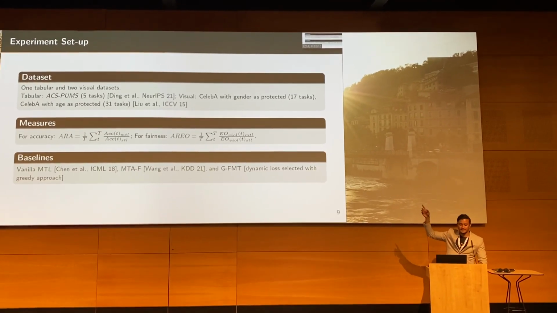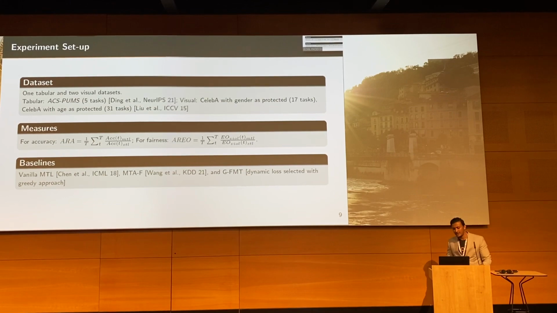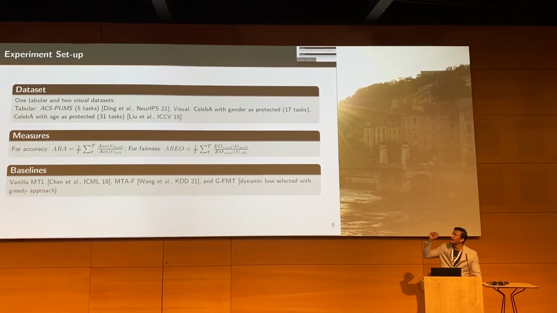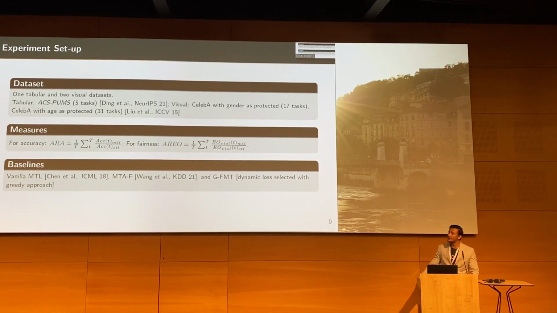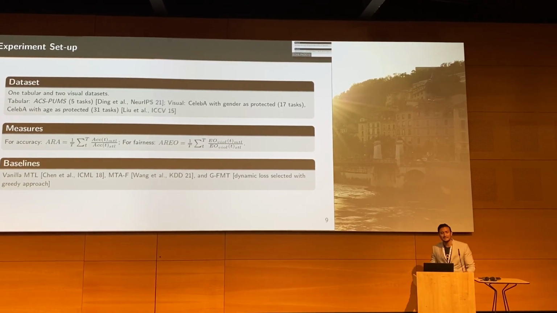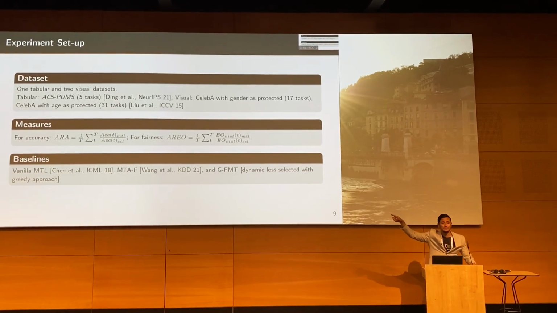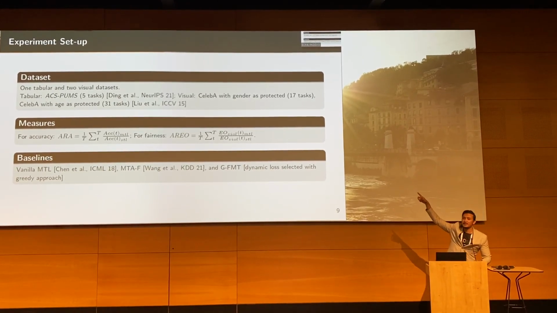For the visual dataset, we have different protected attributes. We had gender as a protected attribute, and we could have taken age as a protected attribute as well. But there are different numbers of tasks for each. Why is that so? I'll give you one example.